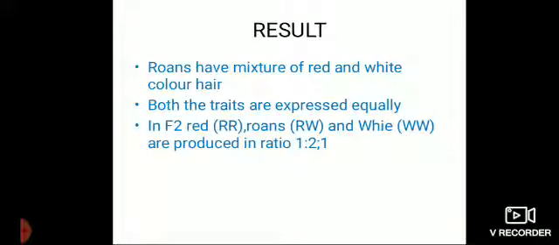Result: roans have a mixture of red and white color hair. Both the traits are expressed equally in F2. Red, that is RR, pure red, roans RW and white WW are produced in 1:2:1 ratio. So codominance means equal dominance. Both the genes express themselves in the F1 generation equally.